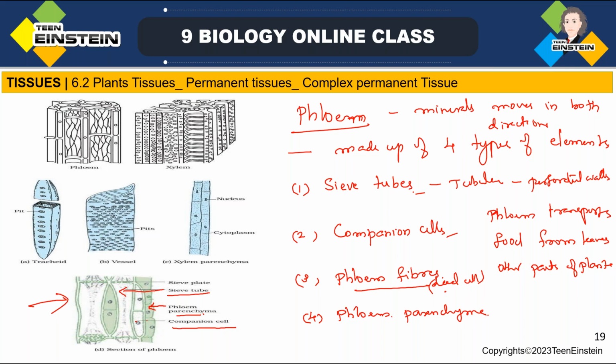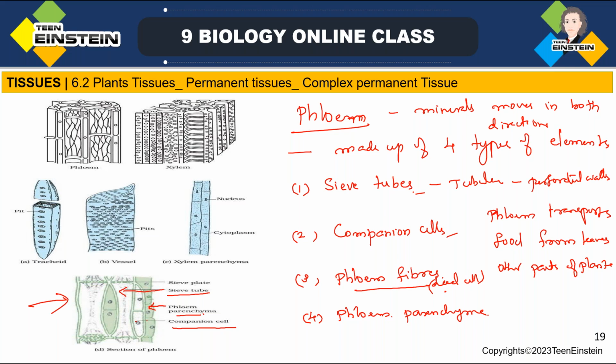Then epidermis we have learned. Then complex permanent tissue in plants: xylem and phloem. In xylem, you can see tracheids, vessels, xylem parenchyma, and xylem fibers. In phloem, 4 types of cells: sieve tubes, companion cells, phloem fibers, and phloem parenchyma. Clear? So that's all about plant tissues. Next part onwards, we will learn about animal tissues.